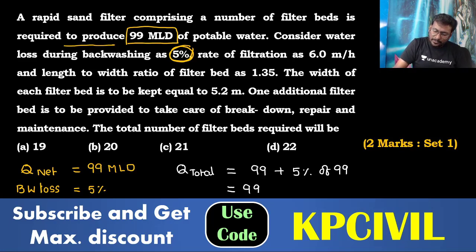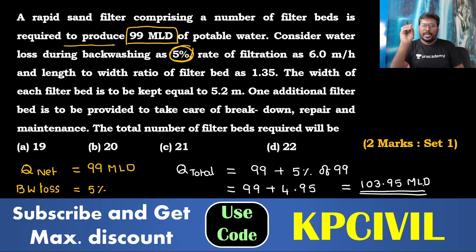What is 5% of 99? 5 into 99 by 100, which is 4.95. So what is the total you have to deliver? 103.95 mld. If you give 103.95 mld into the filter, the filter will provide you 99 mld.